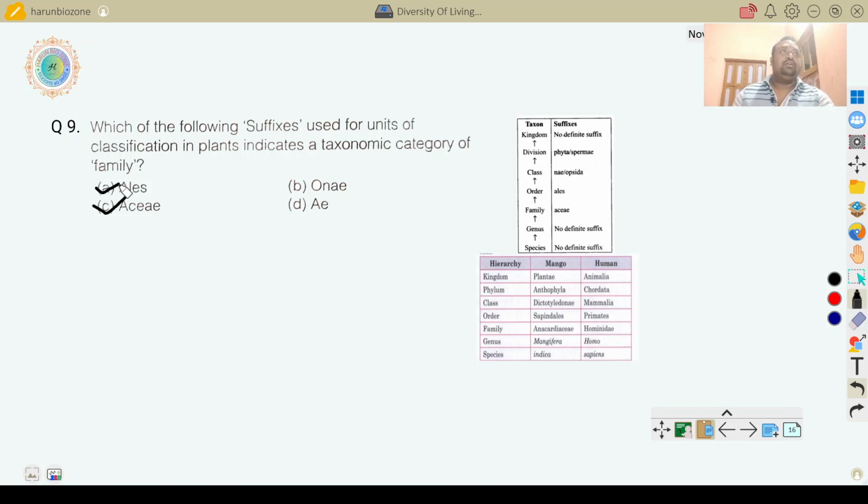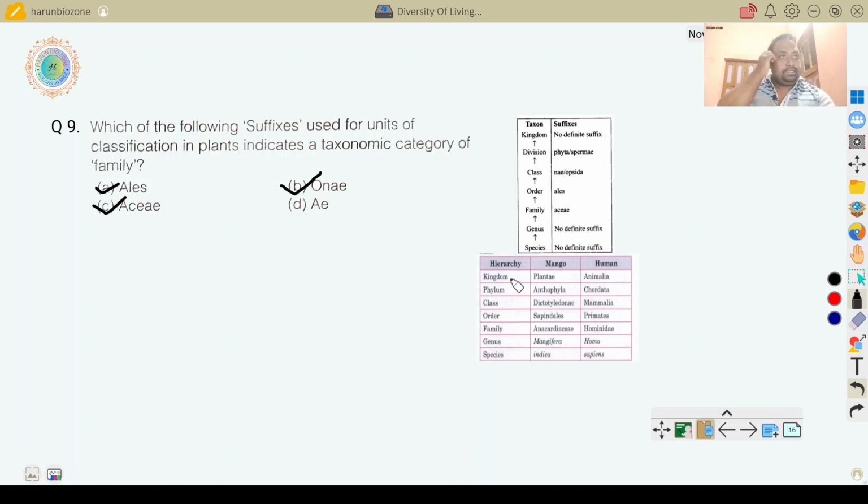Then -opsida or -ae in case of class, and in some classes, not every organism but some, and for division, -phyta is used, or -spermae.